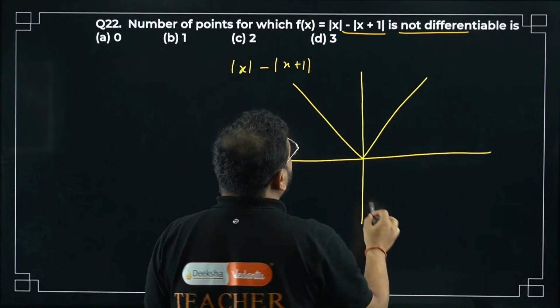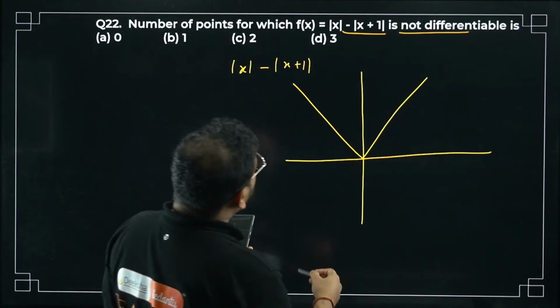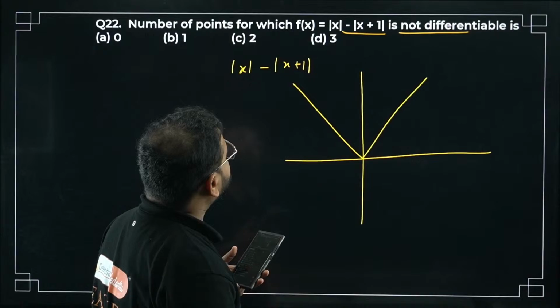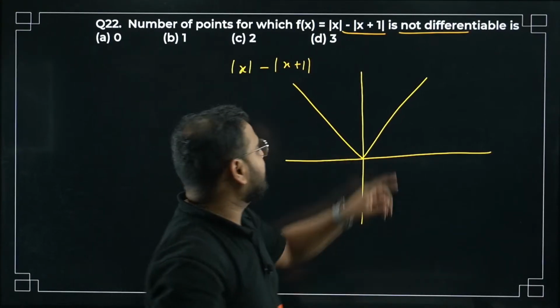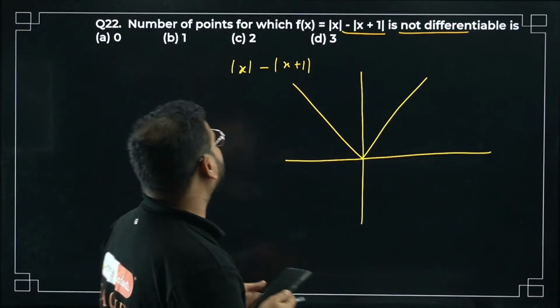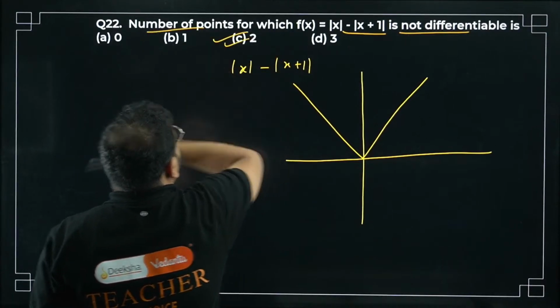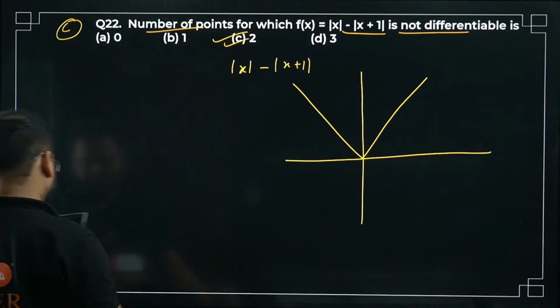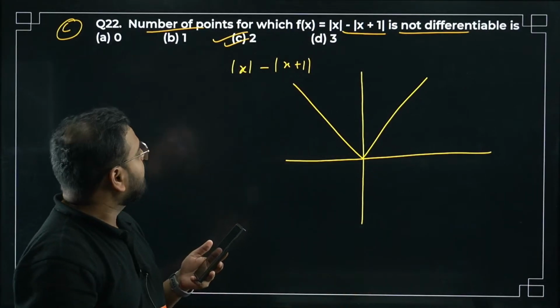So for the graph of mod of x plus 1, you have to move towards the left. But anyway, it doesn't matter, because when x equals 0 you have a corner, and for this one you have x equal to minus 1 as a corner. So 2 corners are there, which means 2 points of non-differentiability. The number of points will be 2. Same concept. All of you answer this question.